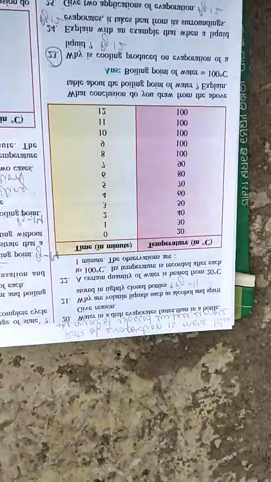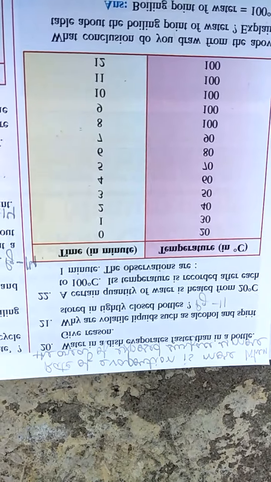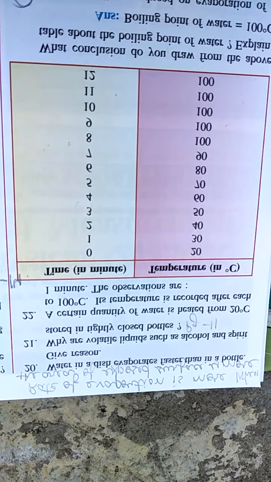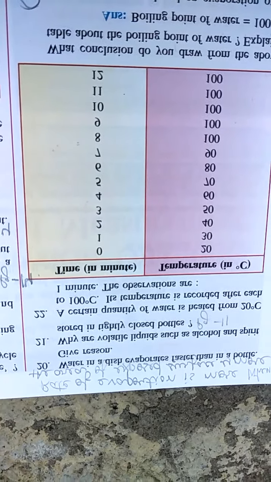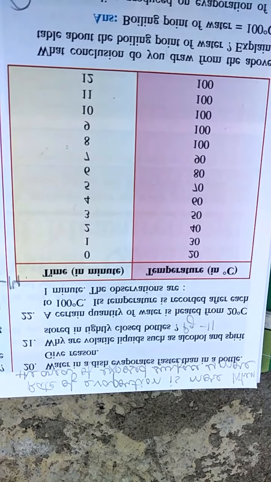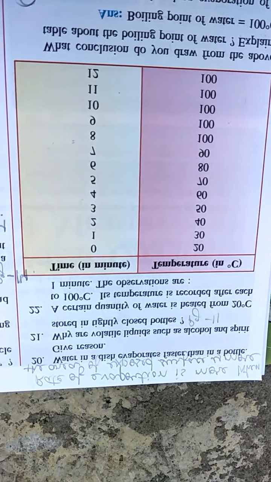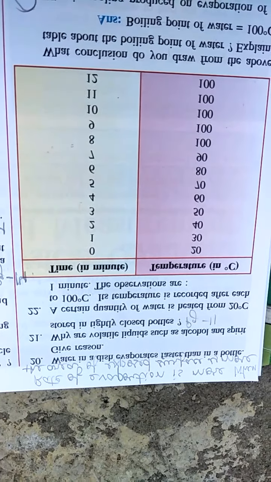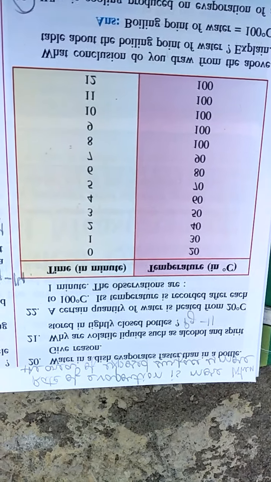Next question is, water in a dish evaporates faster than in a bottle. So again, rate of evaporation is more when the area of exposed surface is more. So water in a dish evaporates faster as compared to a bottle.